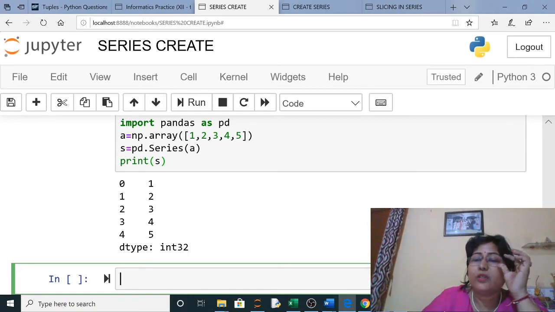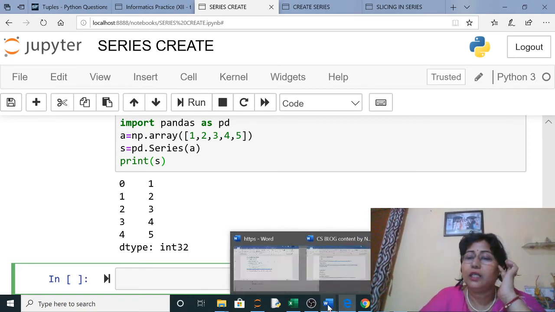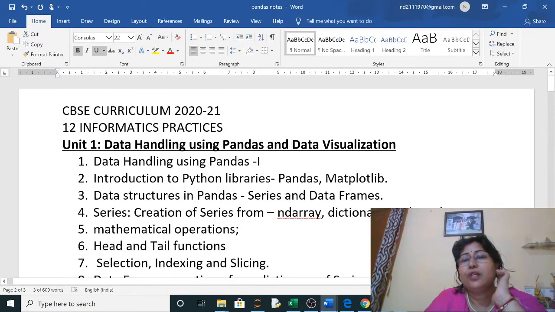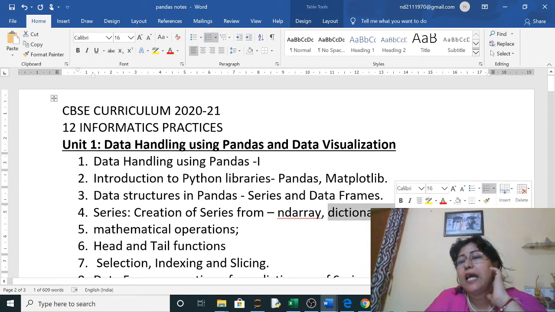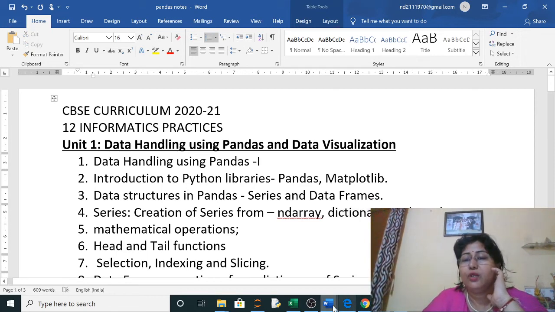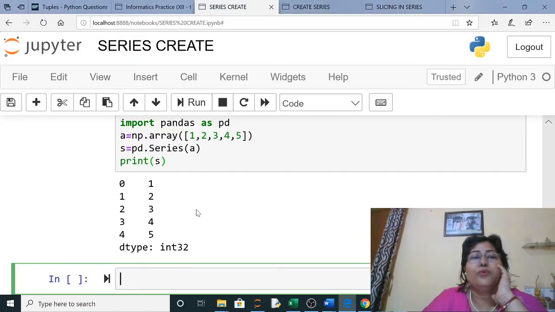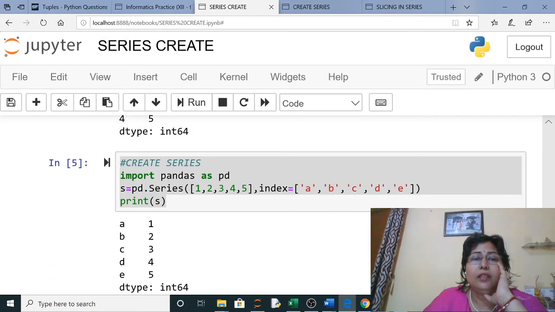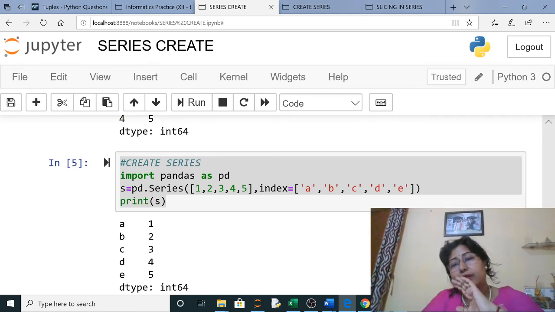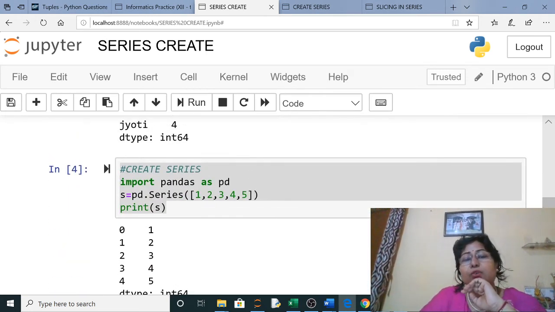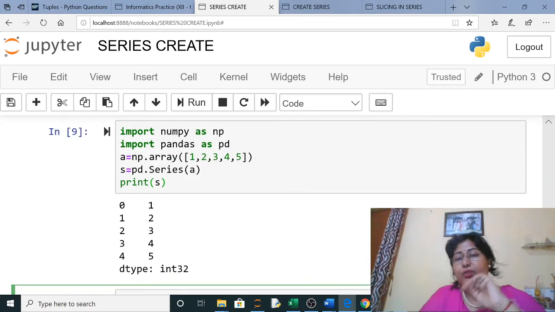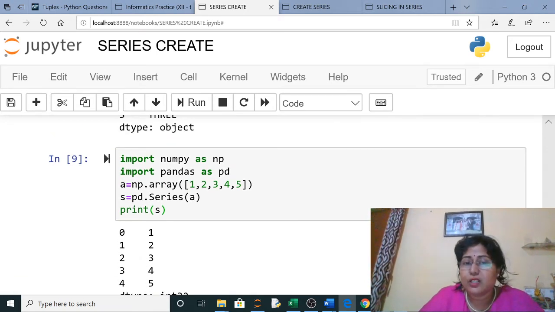Okay. So in your syllabus you have only till here. That is, for creation you have to learn from a NumPy array, from a dictionary, and from scalar values. So already 3 you have done here: NumPy array, dictionary, and scalar values. So these you have already done from your syllabus. Now let us do some questions.